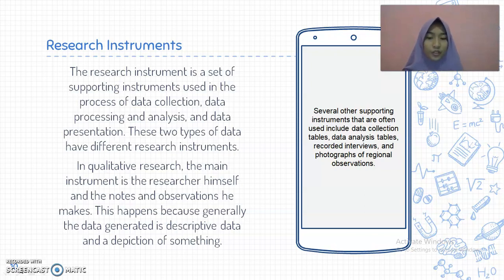This happens because generally the data generated is descriptive data and a depiction of something. Several other supporting instruments that are often used include data collecting tables, data analysis tables, recorded interviews, and photograph of regional observation.